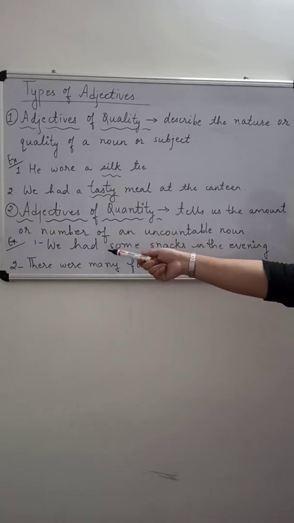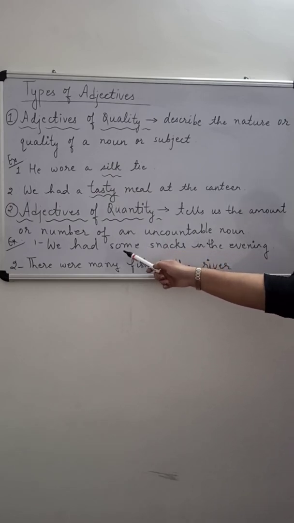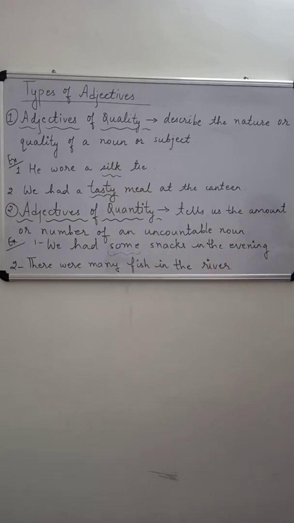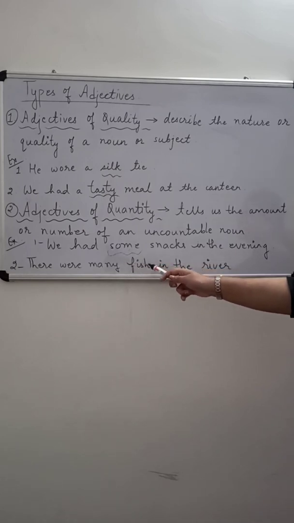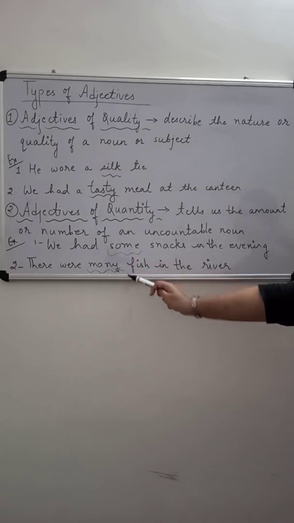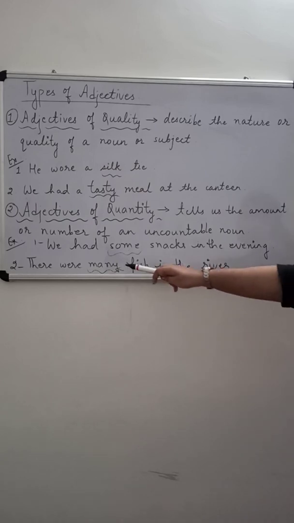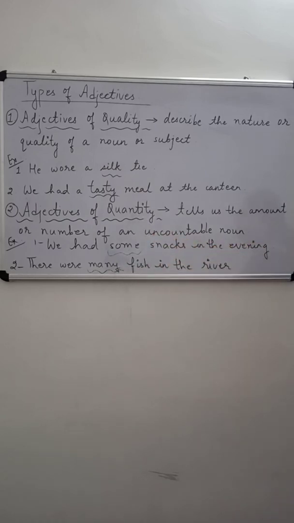Example number 1. We had some snacks in the evening. In this sentence, snacks is an uncountable noun and some will be the adjective of quantity. Similarly, second sentence: there were many fish in the river. Fish here is an uncountable noun and many is used to tell us about the quantity of fish, how many fish. It answers the question how many. So many will be the adjective of quantity.